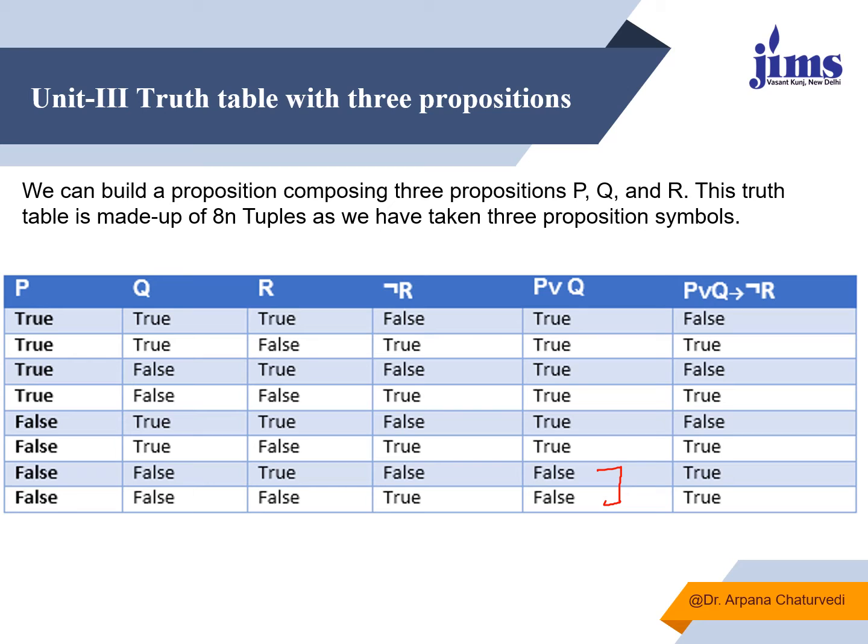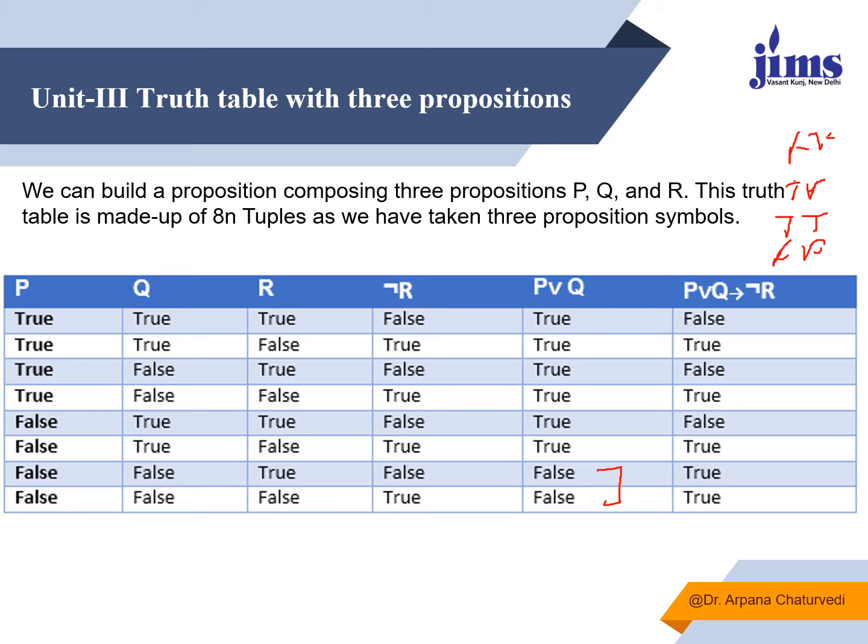So what is implies? Implies says that if both are true, then it will be true. If both are false, then it will be true. If the first one is false and the second is true, then also it will be true. But if P is true and Q is false, then it can't be true.